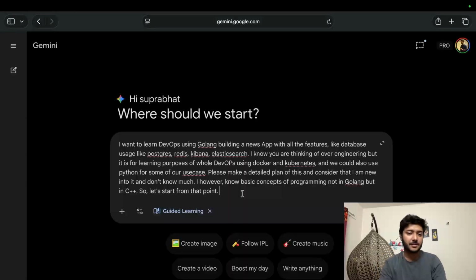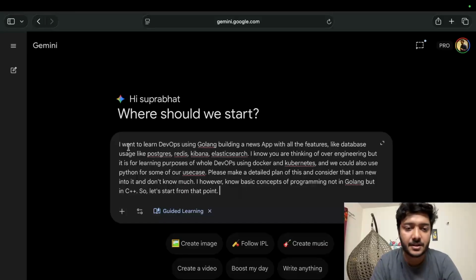So for this, I will be using Gemini as a source of learning, and I will be recording the video so that I could be consistent, and anyone who wants to join or wants to learn it could see this as well and can proceed. So let's start. Okay, so we are starting from Gemini, and here I've written that I want to build a